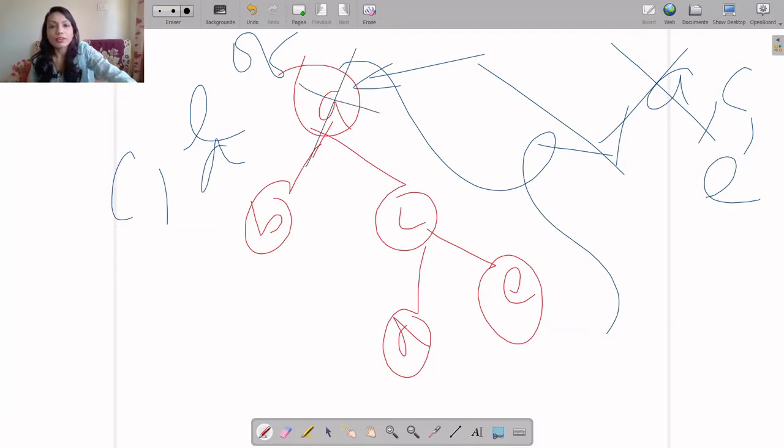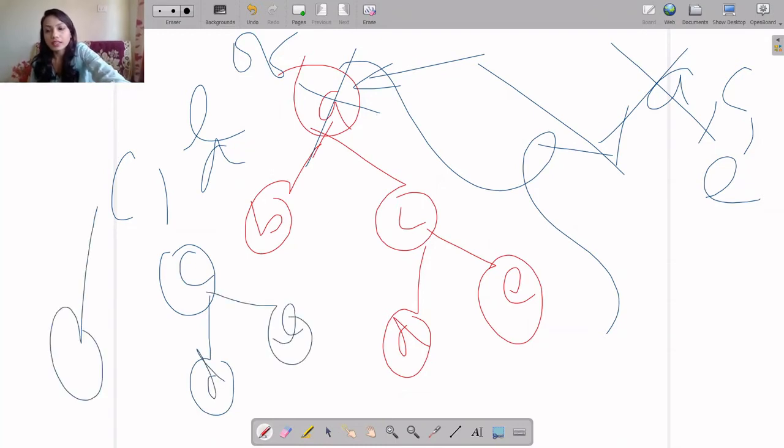For example, if I exclude A, then I'll get C, D, E as one subtree, and B as one more subtree. So when a tree is cut into some parts, we get something called a subtree.